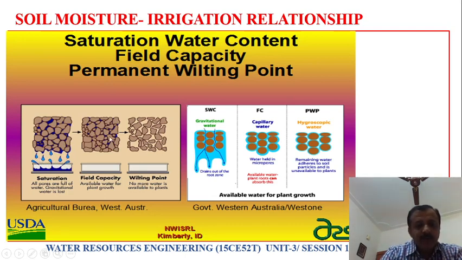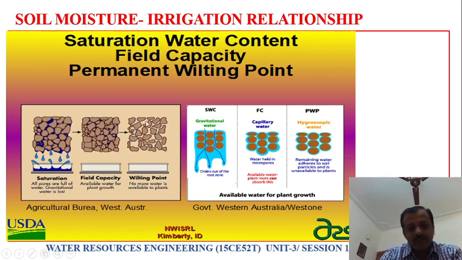Here at field capacity, there is available water for plant growth. Field capacity is the water which is available for plant growth, held between the pores. Now coming to the wilting point: there is no moisture between the soil particles, right?